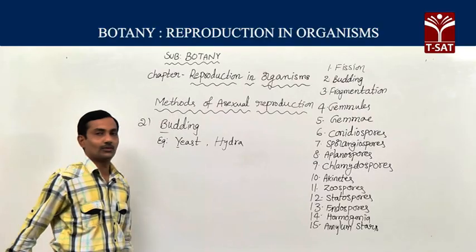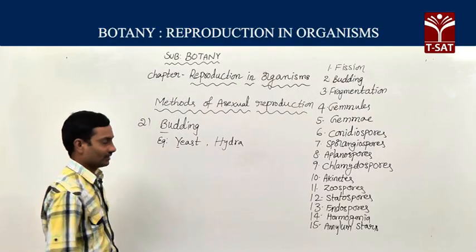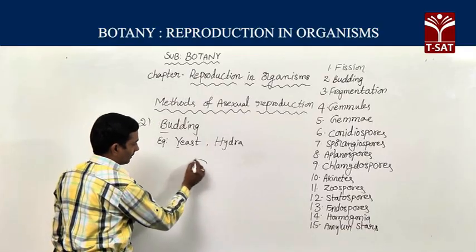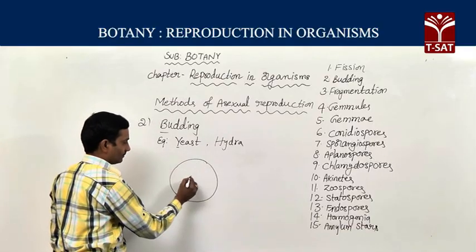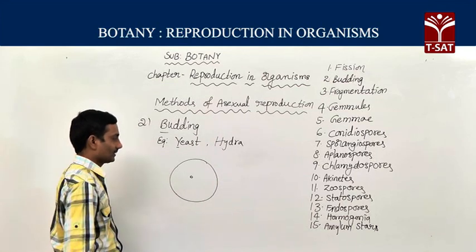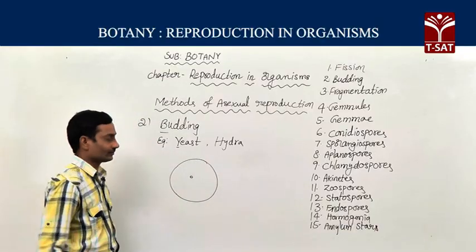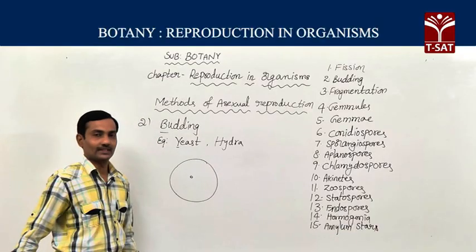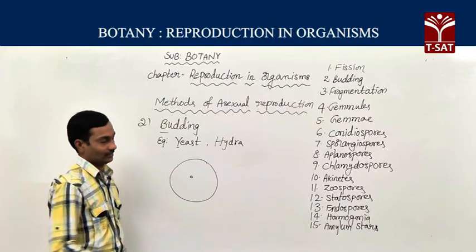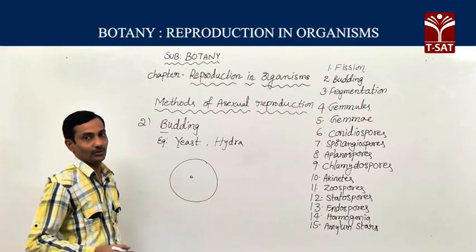Now we will discuss the budding method of reproduction in the yeast cell. The yeast cell is the best example for a unicellular fungus. A chitinous cell wall we can find. It is eukaryotic, so we can find a true nucleus, that is, a membrane-bound nucleus.